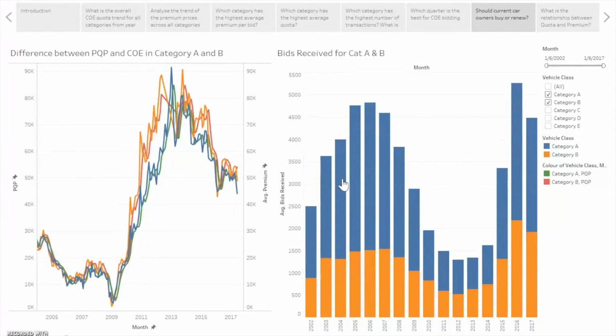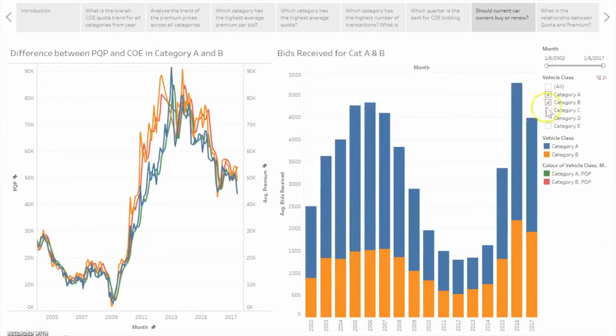Yes. So when there is an increase in COE in the current month, it will be reflected in the PQP of the following 3 months, since that particular month where COE increases will be used in the computation of PQP in the next 3 months. The differences in values between COE premium and PQP in any month constantly fluctuate between $1,000 to $15,000.